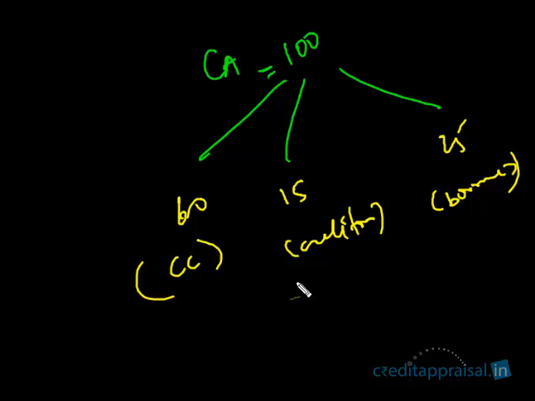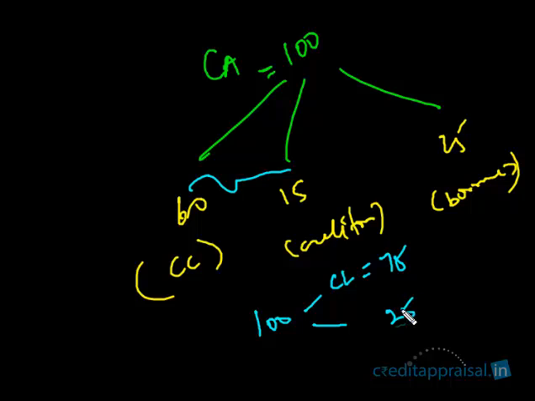So the total current assets of 100 was financed by a current liability portion of 75, CC and creditors, and some portion from long-term sources, 25. This is long-term, not current liabilities. So 75 has come from current liabilities and the balance from long-term sources.